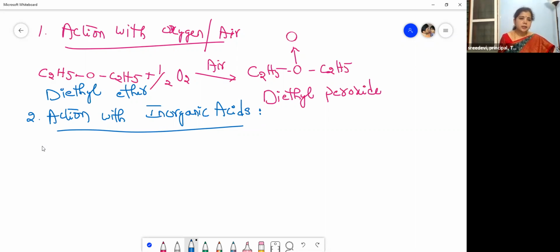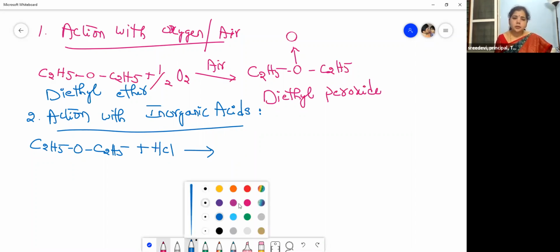So diethyl ether, when treated with inorganic acids, meaning HCl, H2SO4, HNO3, H3PO4 — all these acids are called inorganic acids. So when treated with inorganic acid, HCl, what does it give? It gives oxonium salts.